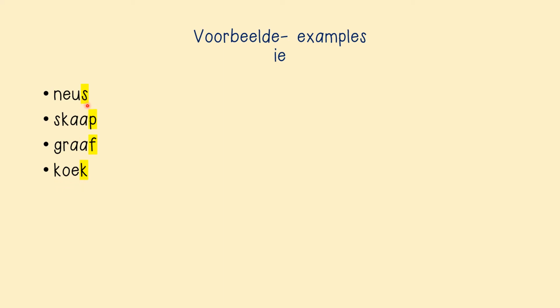So if we look at the end of these words, the letters at the end, we have the S, the P, the F, and the K. So these words are going to take an I-E, the IE at the end of all of them to make it small. So it will be neus becomes neusie. Skaap becomes skaapie. Graaf becomes graafie. Koek becomes koekie to make all these words small.